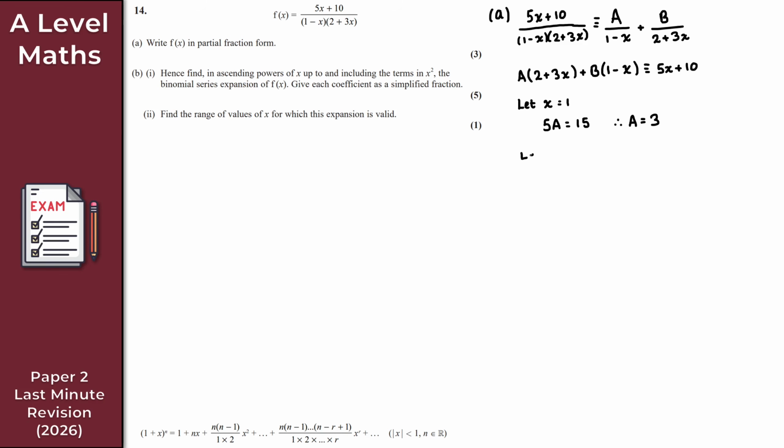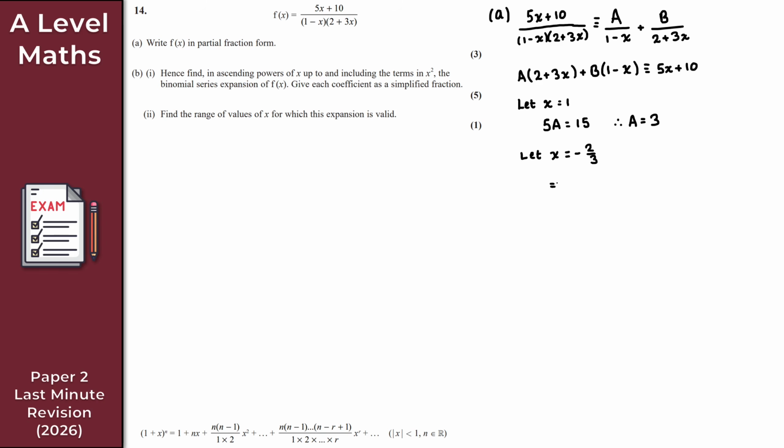So now I need to choose a different value of x. I want to eliminate this bracket here, right? So 2 plus 3x needs to be equal to 0. So in that case, just rearrange, making x the subject, and x is equal to minus 2 over 3, right? So if I let x be equal to minus 2 over 3, what do we get? I get 1 minus minus 2 over 3, so that's going to be 5 over 3. So I get b times 5 over 3, or 5b over 3, whichever you prefer.